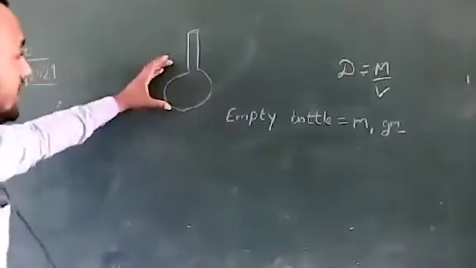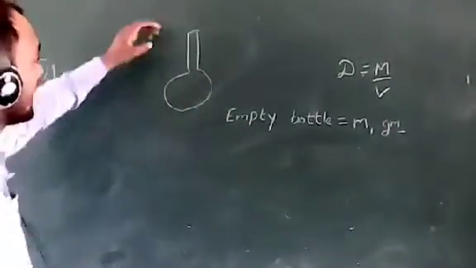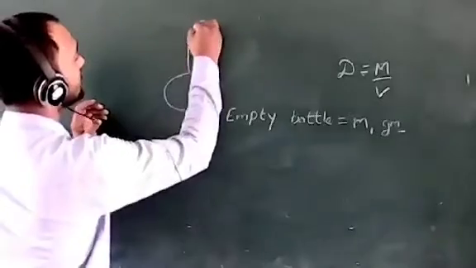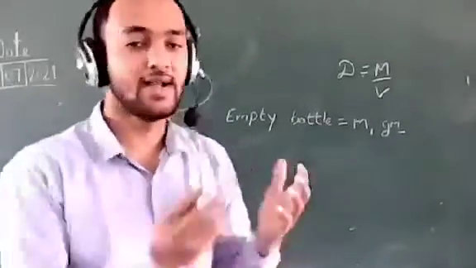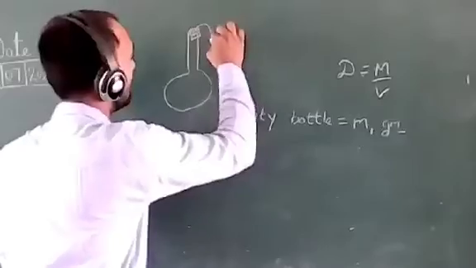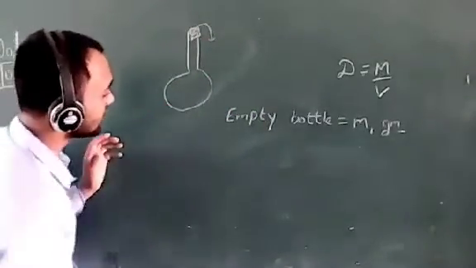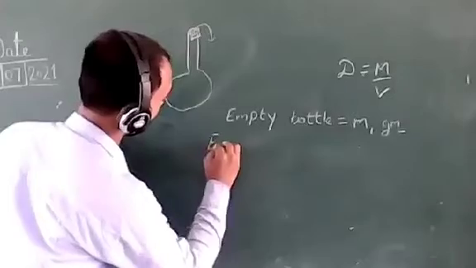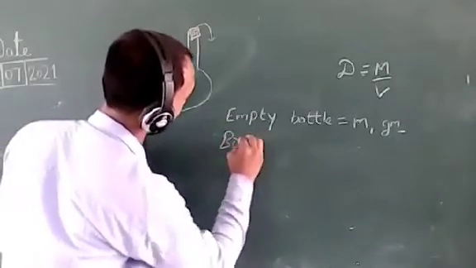Now fill with distilled water and put in this glass stopper. If you fill in excess water, it will be discharged from this capillary tube. Now measure the mass of bottle plus liquid.